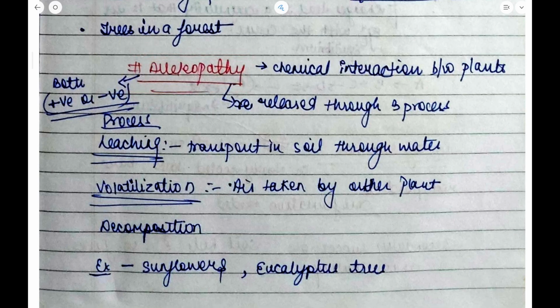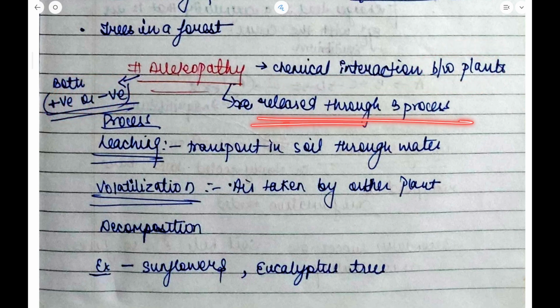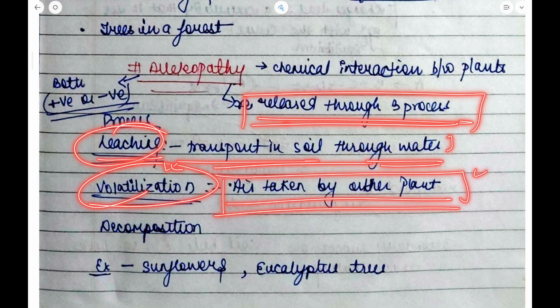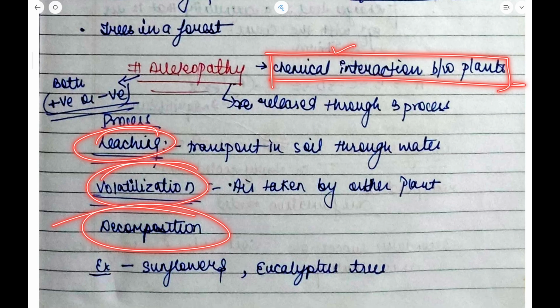Now in allelopathy, there is chemical interaction between plants. It can be both positive or negative. It is released through three processes. The first is leaching, that is transport in soil through water. Next is volatilization, which means through air, taken up by another plant, and the third process is decomposition. So in allelopathy, chemical interaction between plants happens through three processes: leaching, volatilization, and decomposition.